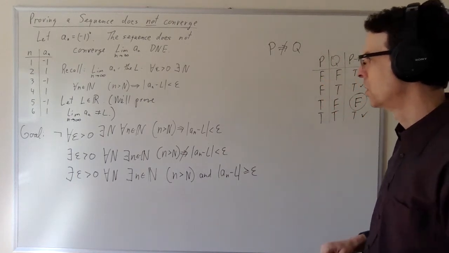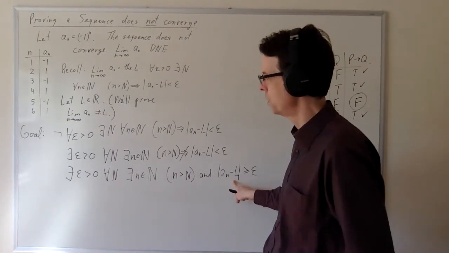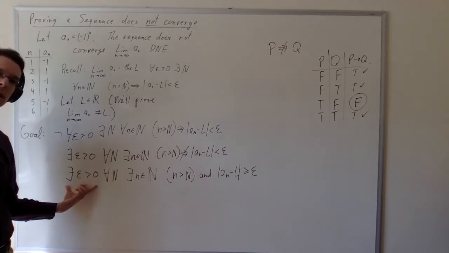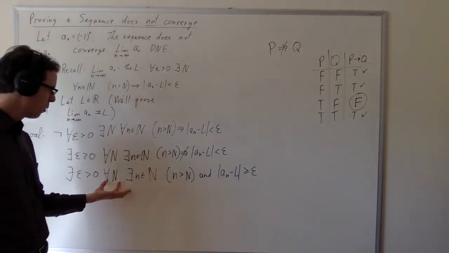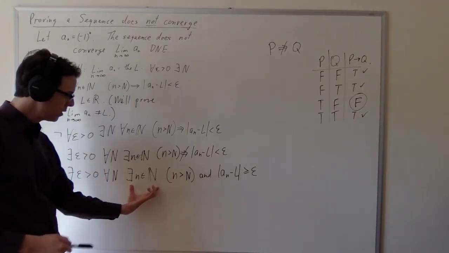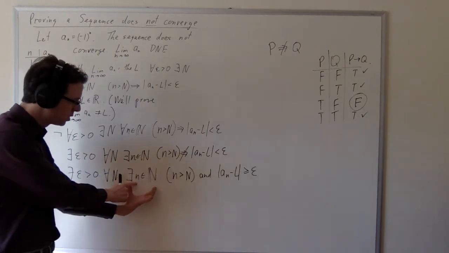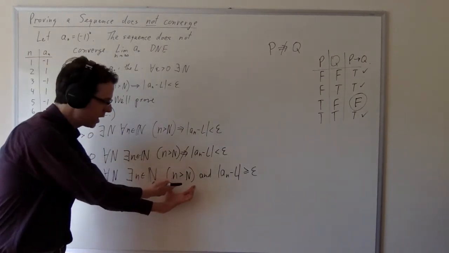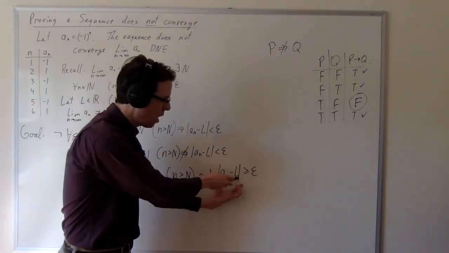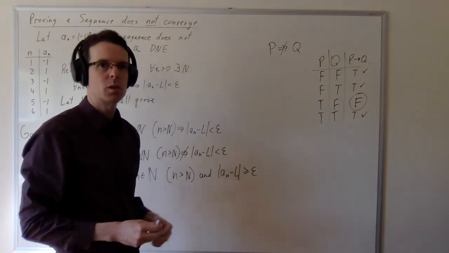And now this basically asserts that the sequence is capable of being far from every number. So let's try to read this. No matter what proximity you're interested in, measured by epsilon, and no matter how far out you read in the sequence, there is a sequence term beyond that point. And that sequence term is going to be far from L, right? The distance between a_n and L is actually greater than epsilon, so that sequence term is far.